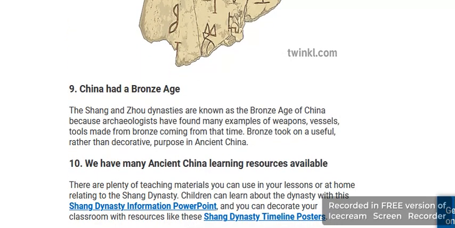The ninth fact is that China had a Bronze Age. The Shang and Zhou Chinese dynasties are known as the Bronze Age in China. Because of this, archaeologists have found many examples of weapons, vessels, and tools from the bronze era, used by rulers for decorative purposes in ancient China.